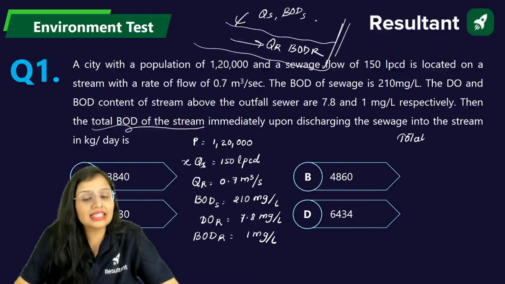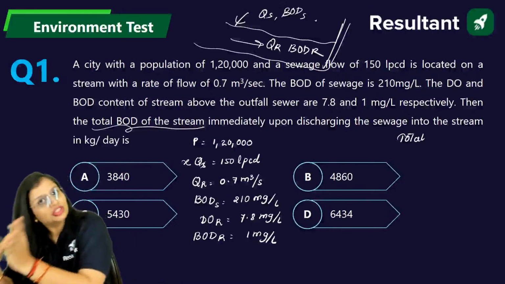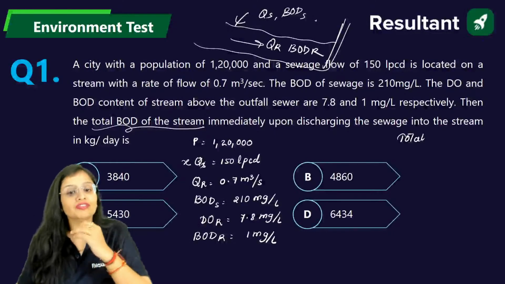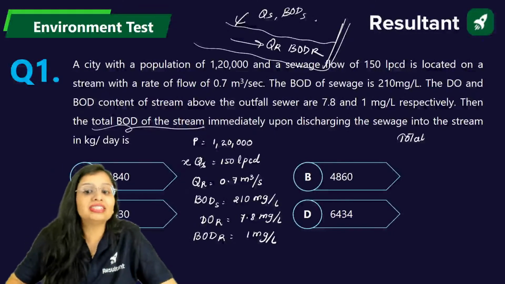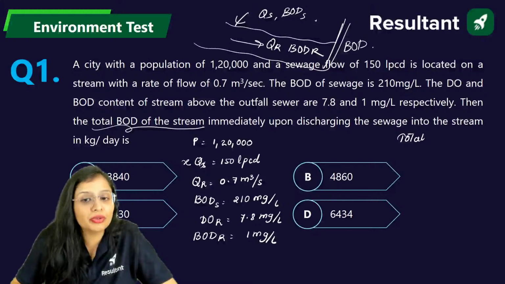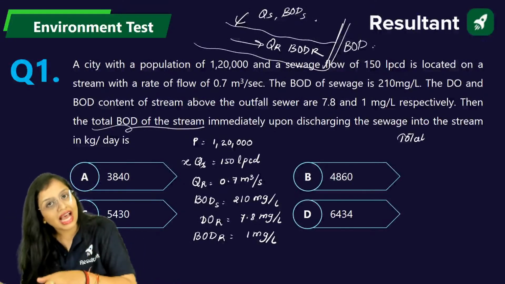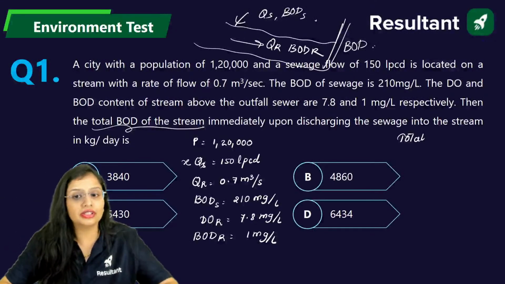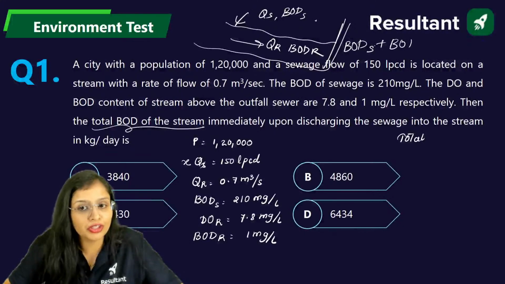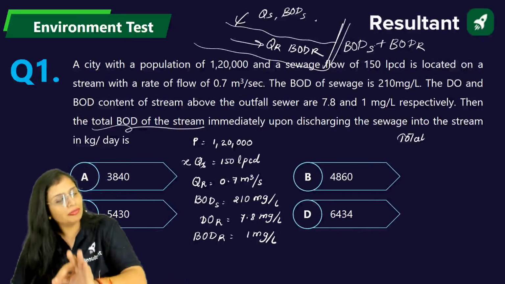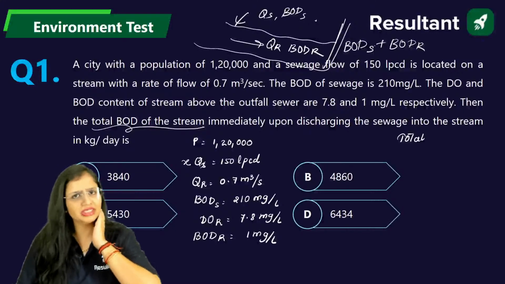So if the question gives it at the downstream side or asks what will be the total BOD, it is asking for the BOD of the sewage plus the BOD of the river, rather than just the BOD of the river. You can call it river or stream, both mean the same thing.